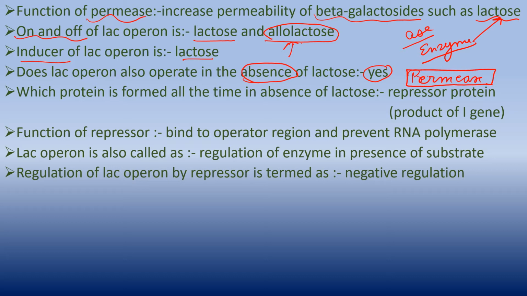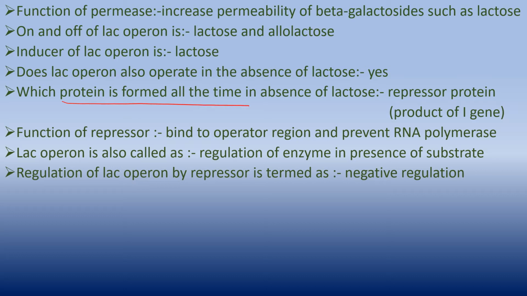Which protein is all the time formed in the absence of lactose? It is a repressor protein which is formed in the absence of lactose, and it will bind to the operator region. The function of a repressor protein is to bind with the operator region and prevent RNA polymerase to form the mRNA of Z, Y and A gene.